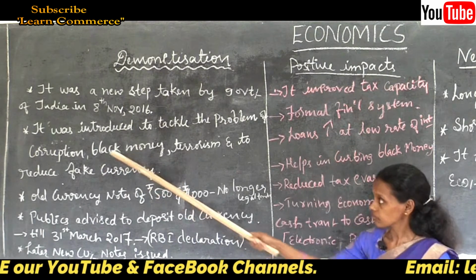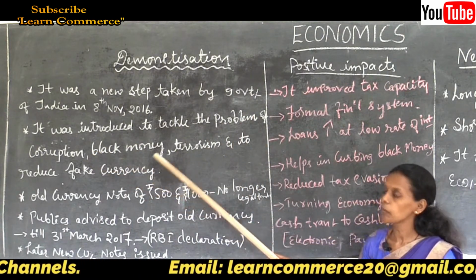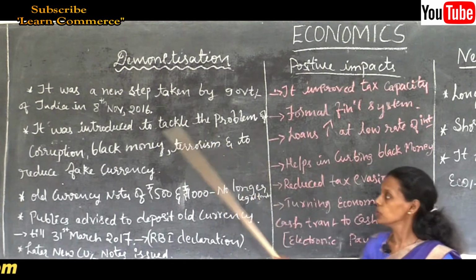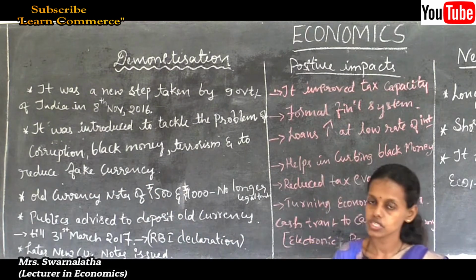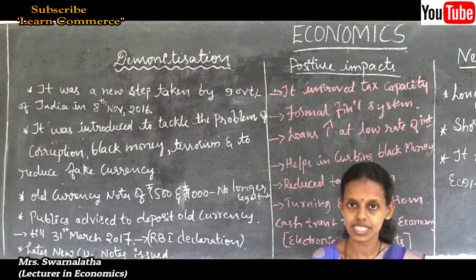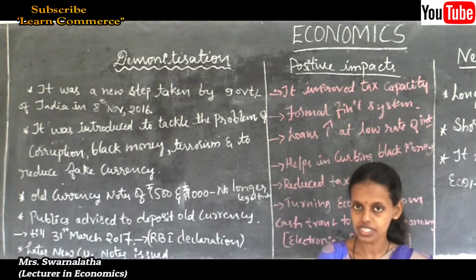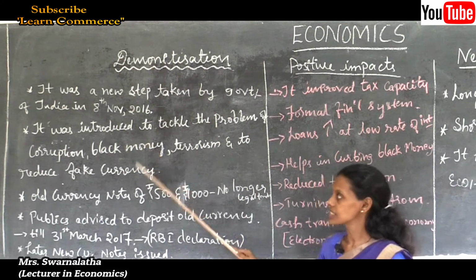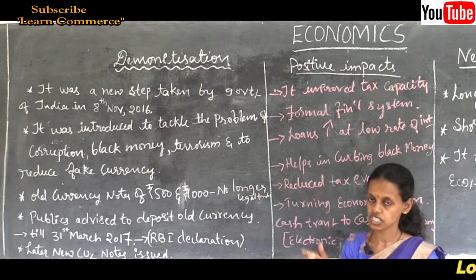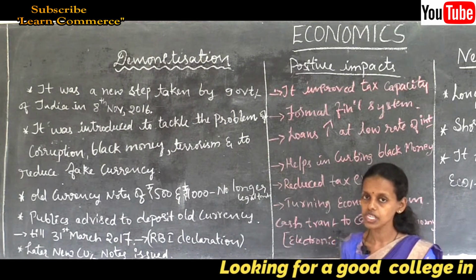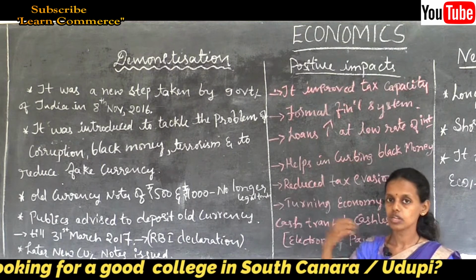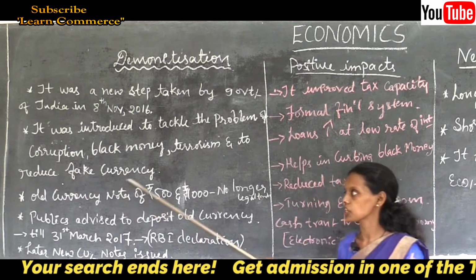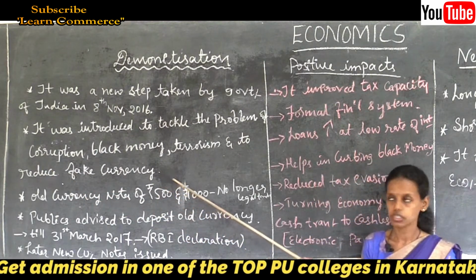To tackle the problem of corruption and black money, to reduce black money and terrorist activities, and to reduce fake currency notes. The circulation of fake currency notes, what you call duplicate notes, yes or no? To reduce that money, the government introduced the system called demonetization. The value of the earlier notes will be removed and new currency notes will be printed, so as to reduce the circulation of fake currency notes in the economy.